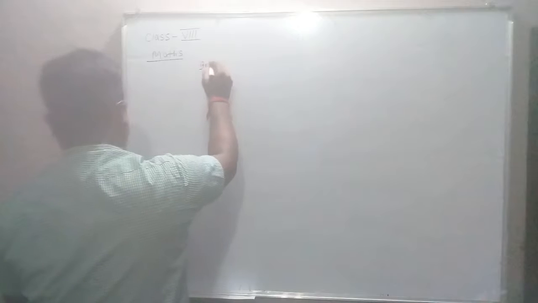Okay, so your next question is question number 9a.